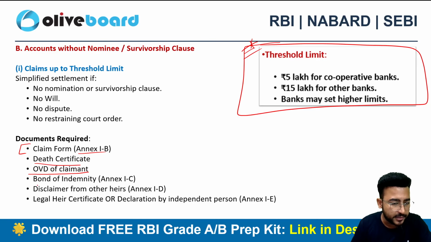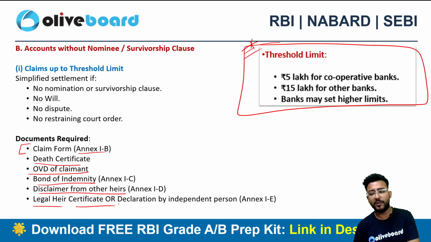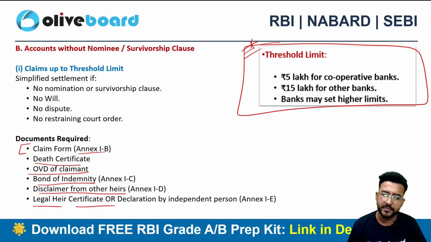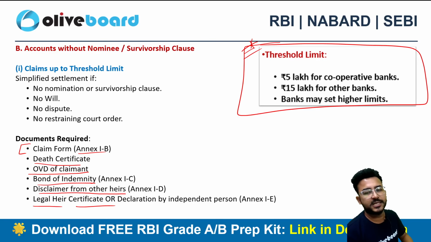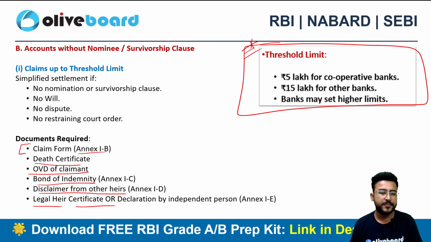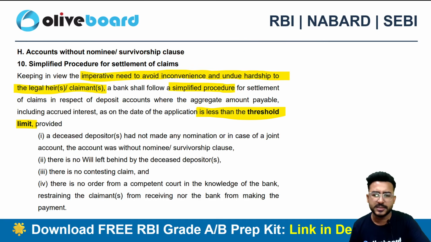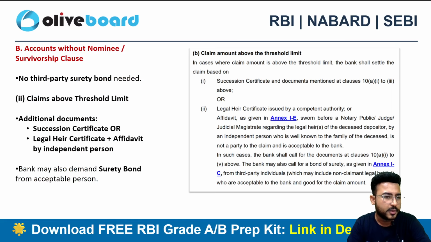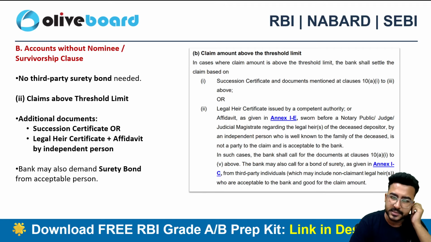Bond of indemnity, disclaimer from the other heirs, plus a legal heir certificate. A legal heir certificate will also be required, or a declaration by an independent person. Basically, the legal heir certificate is the essential document here which is now added. So the death certificate, the identity of the claimant, right? Along with that, a legal heir certificate will also be required. So these things are more process oriented in nature, right? No third party surety bond is required in this case, right?